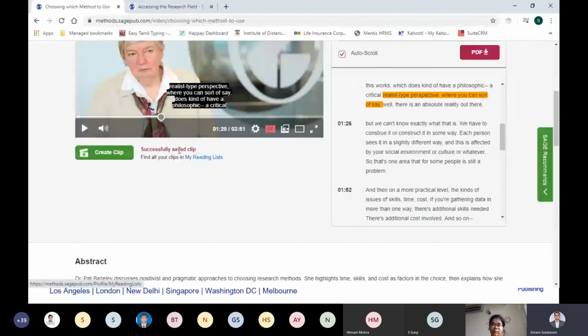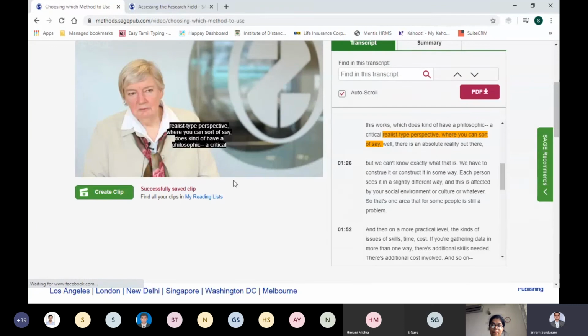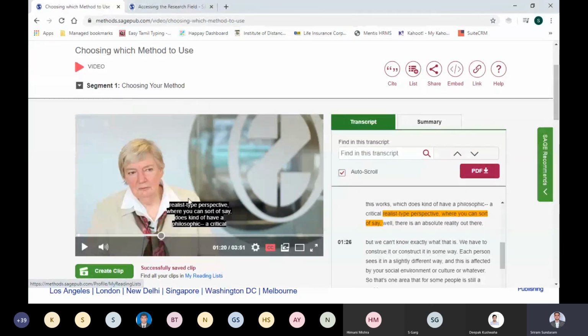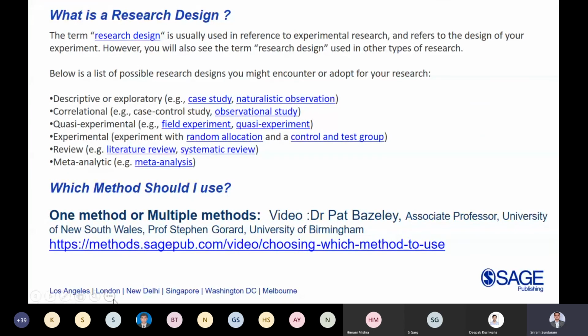So, it says that the clip is successfully saved to my reading list, right? This is an important feature when you are handling classes as a faculty member. You may want to show 2-3 videos, but not the entire video, just a few sections of it. You should be in a position to do that by creating your video clip over here. And this is the same video I've given a hyperlink to in my slide as well. So when you get this slide, you can click over here and get into the particular video.